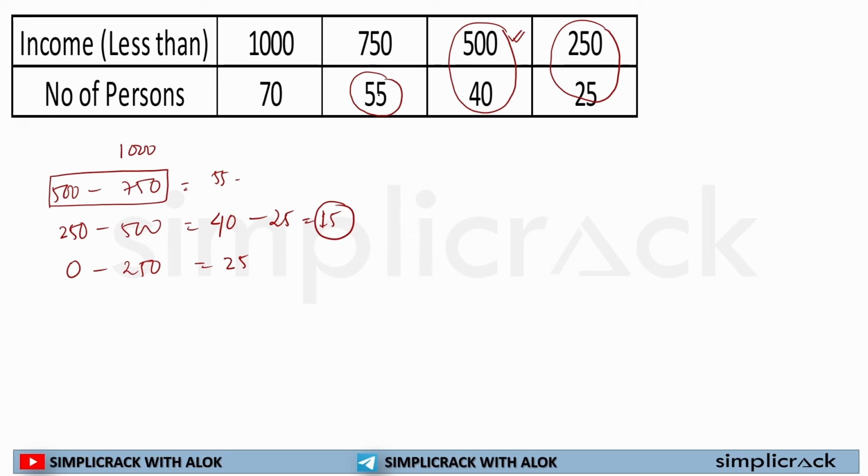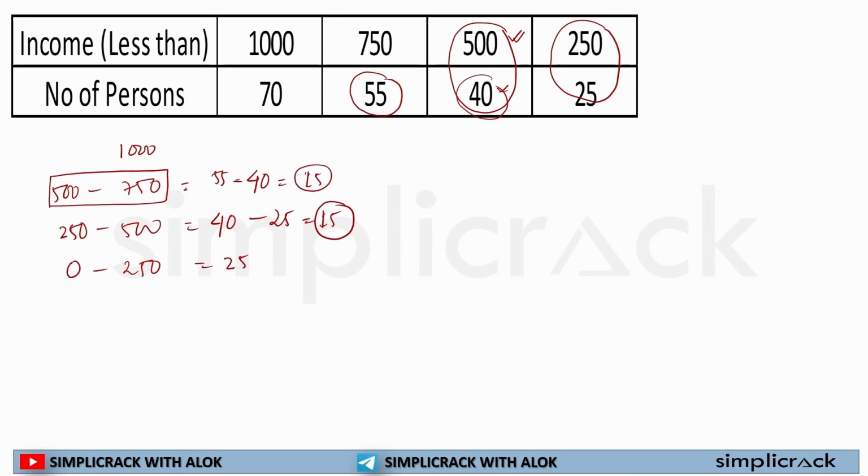So what I will do, I will deduct this information, because the number of persons earning less than 500 is 40 already. So the number of persons earning more than 500 and less than 750 will be 55 minus 40. I hope this is clear to all.